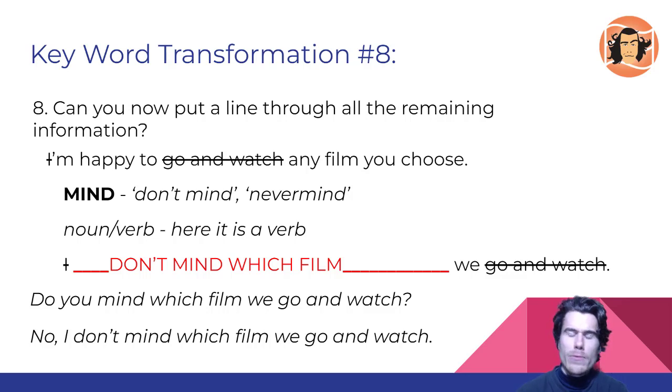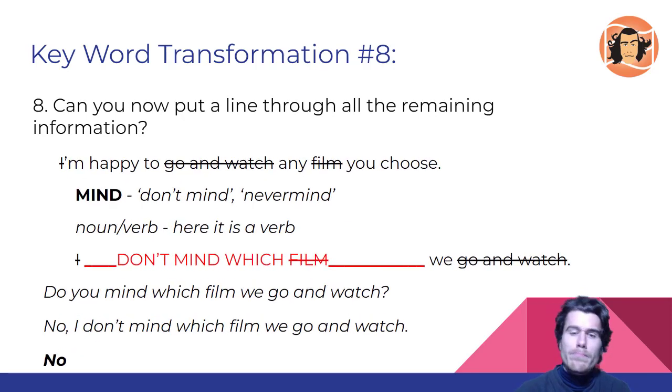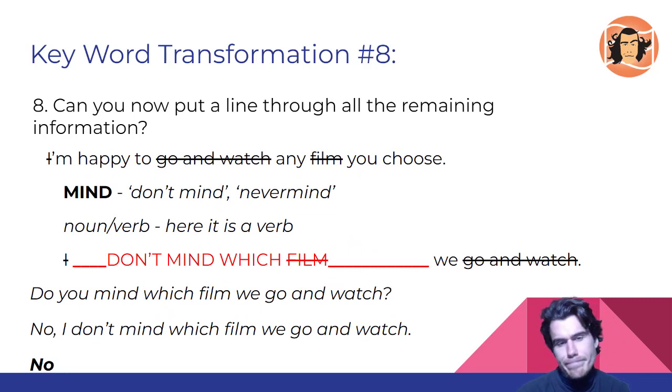Can you now put a line through all the remaining information? Don't mind which. Happy to any film you choose. Take a minute, put a line through the information if you think you can. Press play and we'll see which words I put a line through. Okay, so hopefully you've done that. I've put a line through film. And that's it. Let's move on to the next step. Nothing more to do on this step.